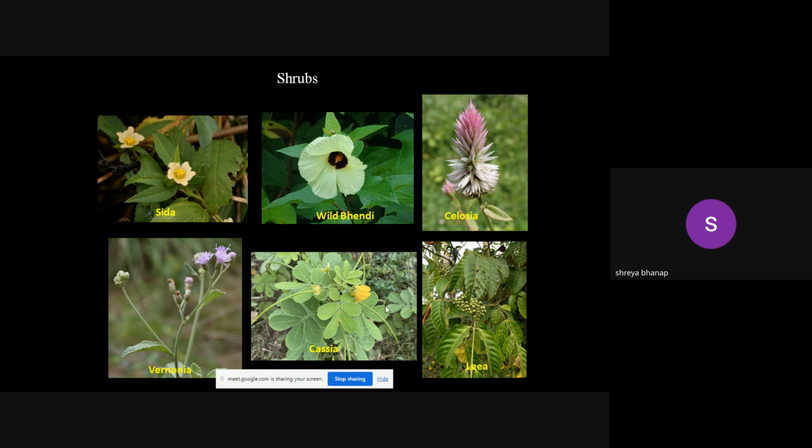So cassia is an economically important plant. The seeds are collected, but they are adulterated in coffee. For that reason, they are collected. So this is one of the economically important plants.